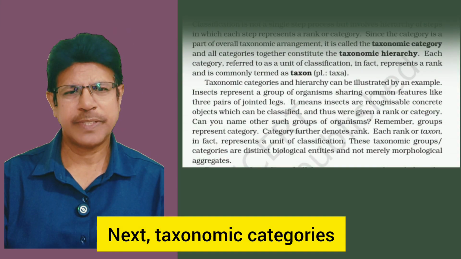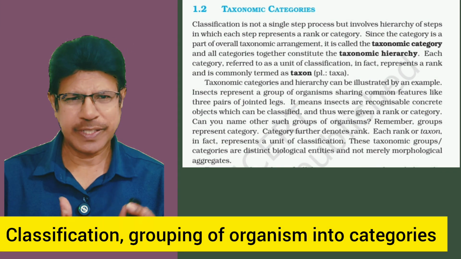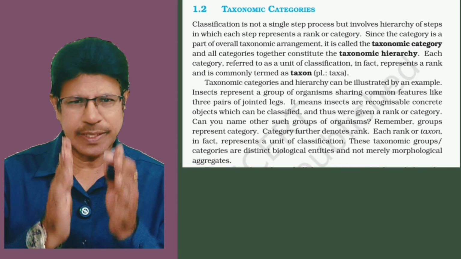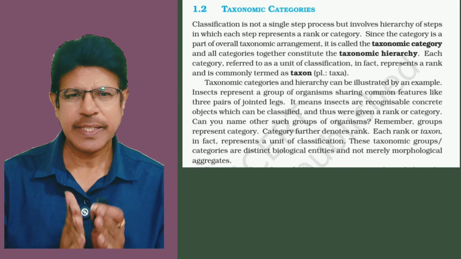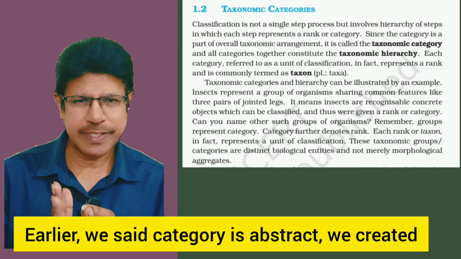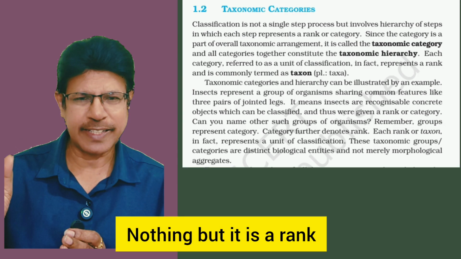Next, taxonomic categories. Classification is the grouping of organisms into categories. Classification is not a single-step process; it is a multi-step process. Each step is a category. Earlier we said category is abstract, something we created, nothing but a rank.